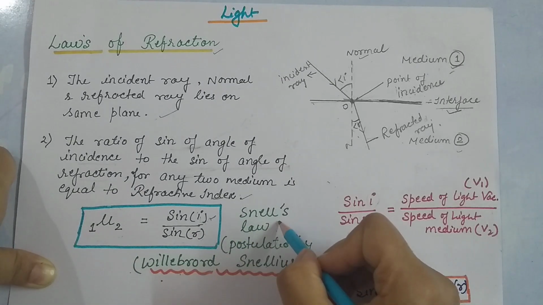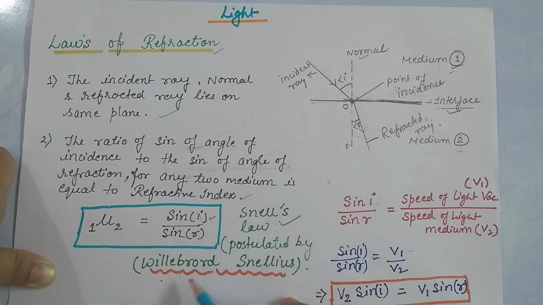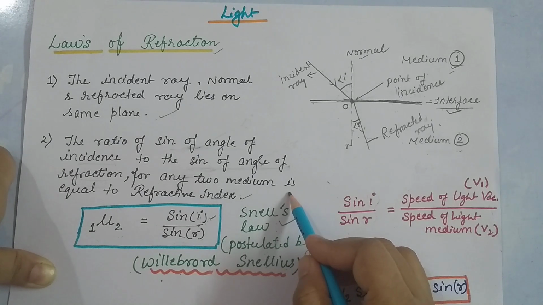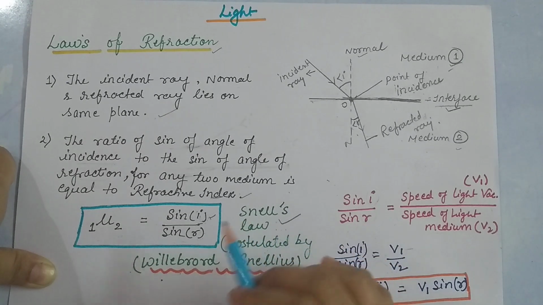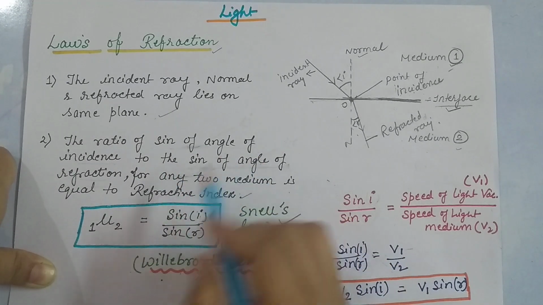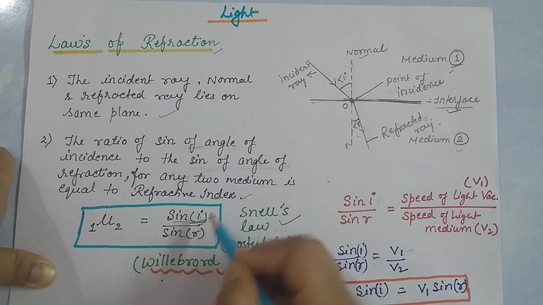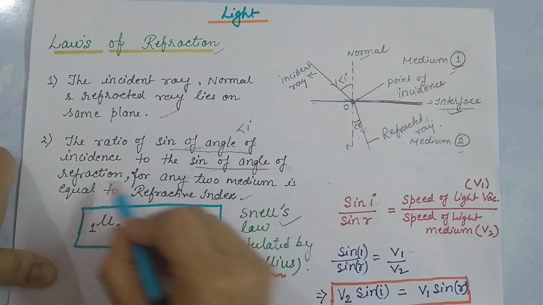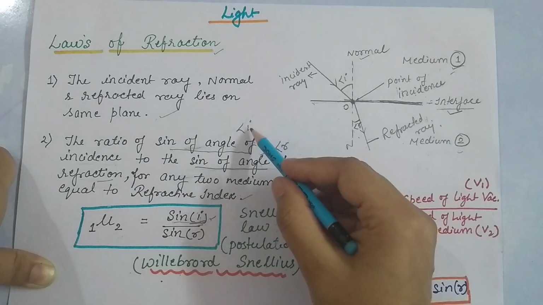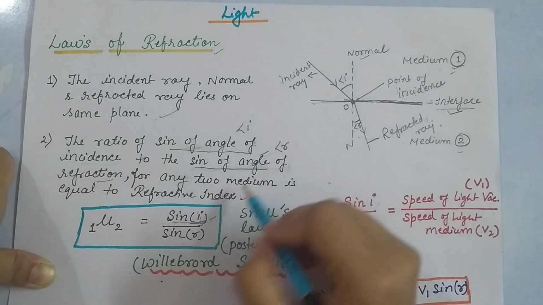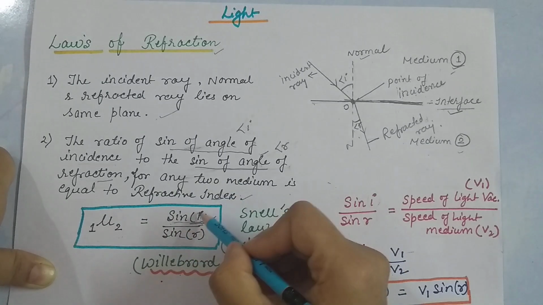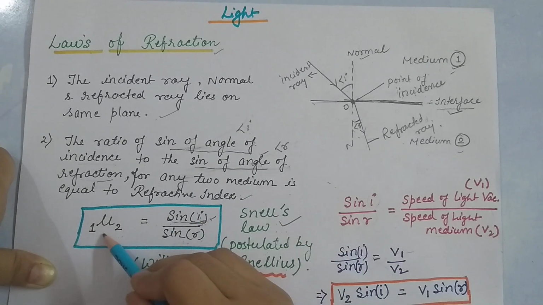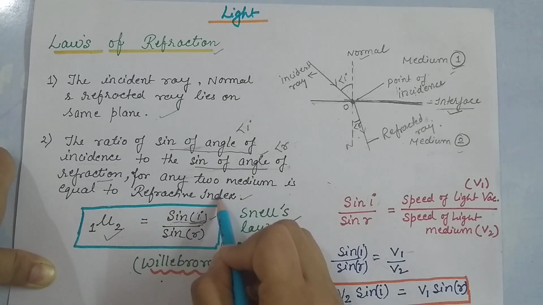This second law is also known as Snell's law, because it was first postulated by Willebrord Snellius. So Snell's law tells us that the ratio of the sine of the angle of incidence to the sine of the angle of refraction is always equal to the refractive index.